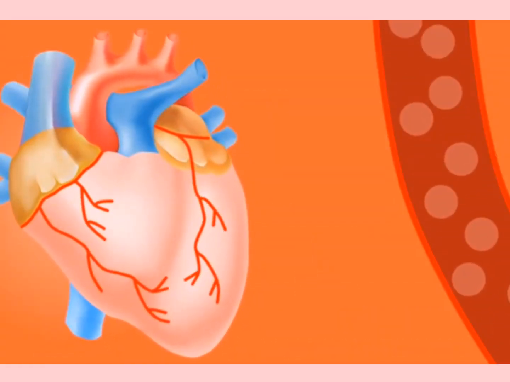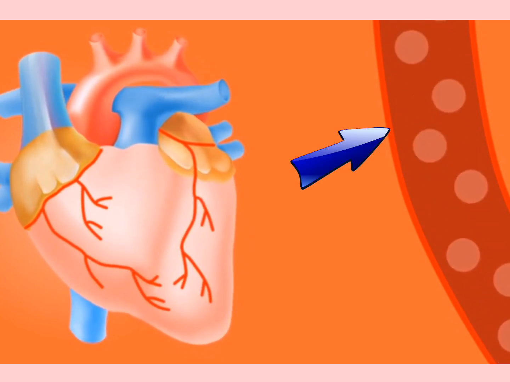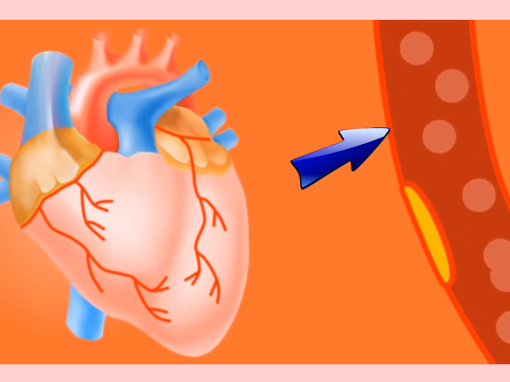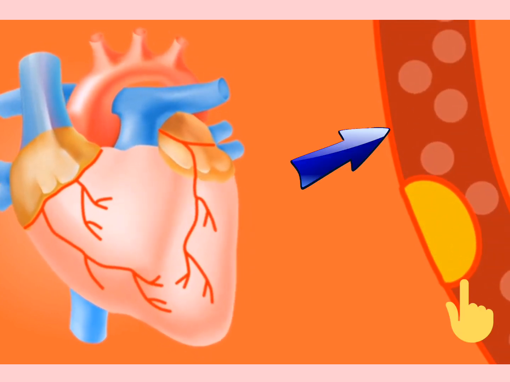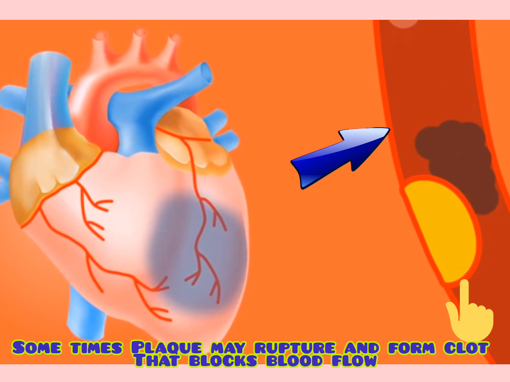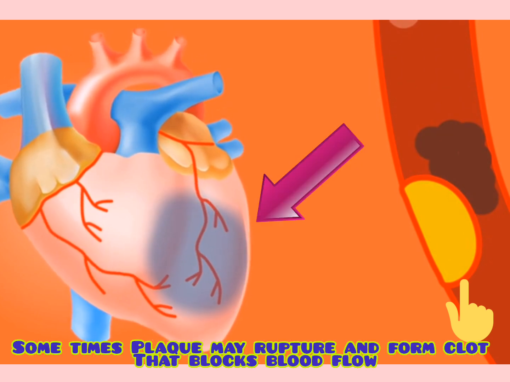For better understanding, here you can see blood flowing freely through the coronary arteries, and then the process of atherosclerosis takes place and blocks the blood flow, leading to destruction of heart muscles.